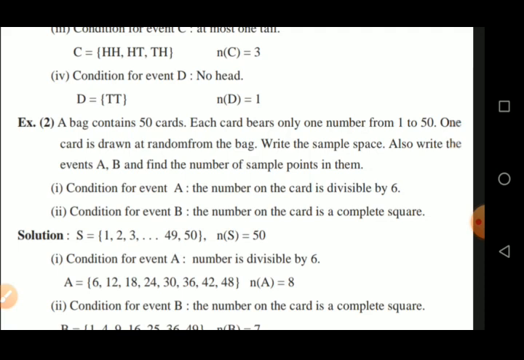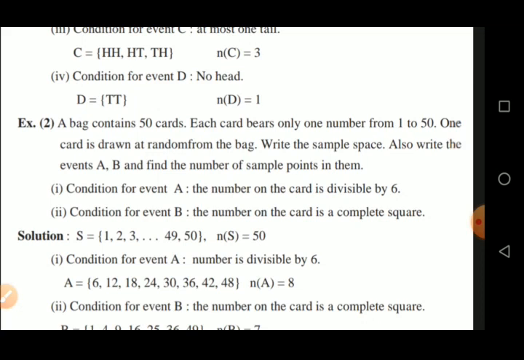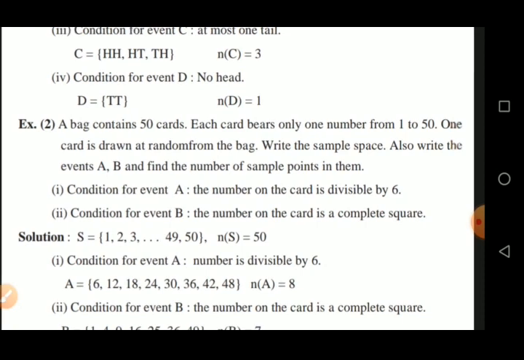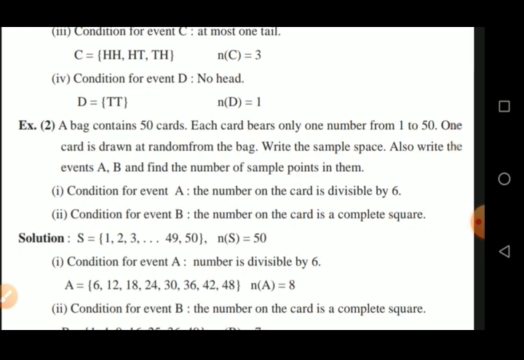Collect the numbers from the sample space which are multiples of 6, that means divisible by 6, but not more than 50. And these are 8 numbers. Therefore, number of A is equal to 8.